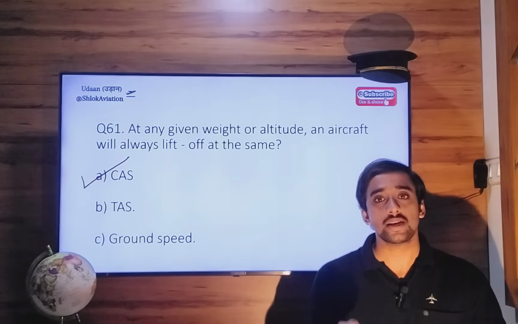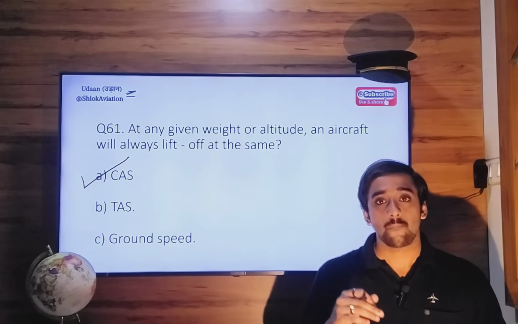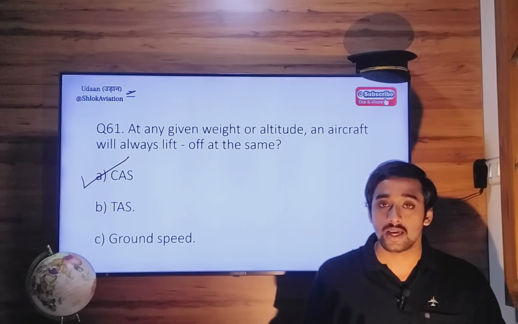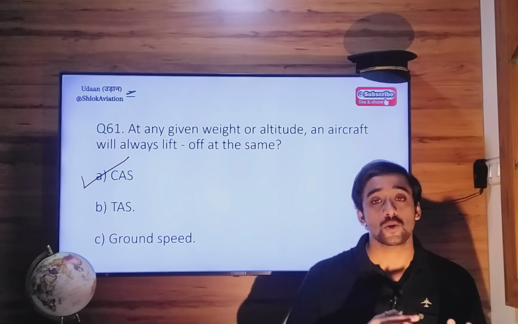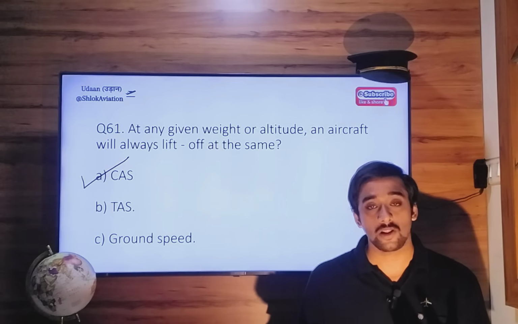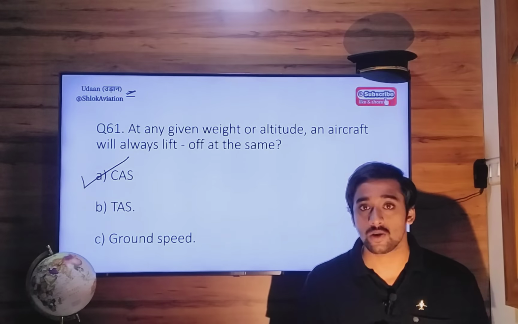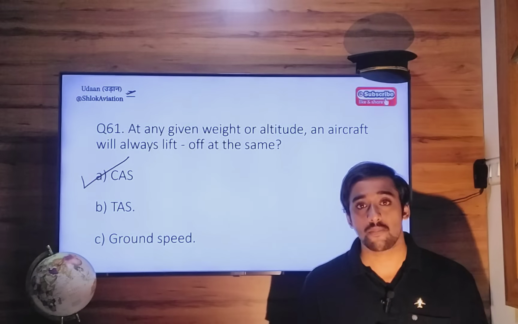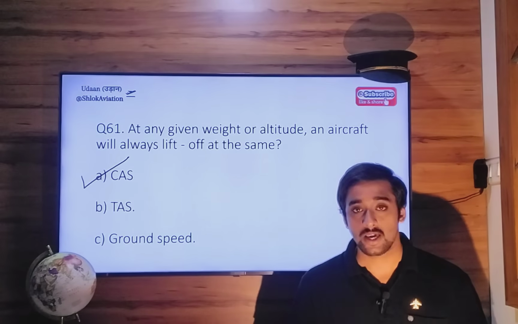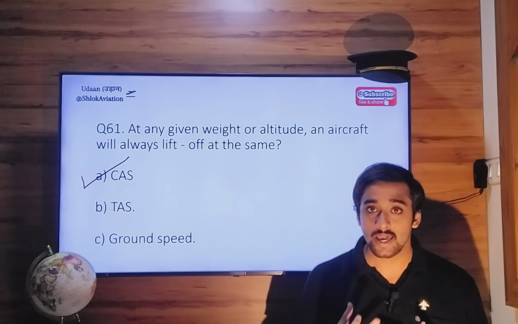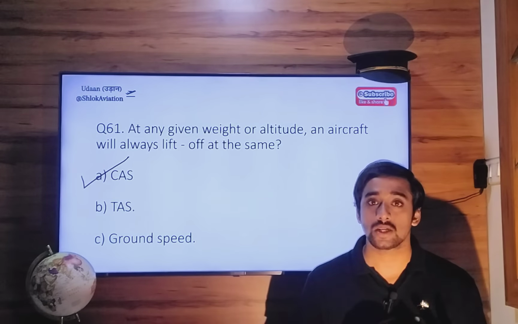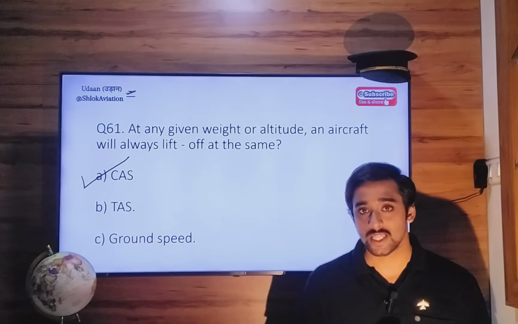Okay. So aircraft will take off at the same calibrated airspeed, but the time that you will need to accelerate your aircraft up to that airspeed will vary. So true airspeed can vary. The ground speed will also vary depending on headwind, tailwind, crosswind, whatever. So depending on your density altitude, the true airspeed of your aircraft will vary. If the density altitude is very high, you will require a very long amount of runway and great acceleration to go up to 55 knots lift-off speed.